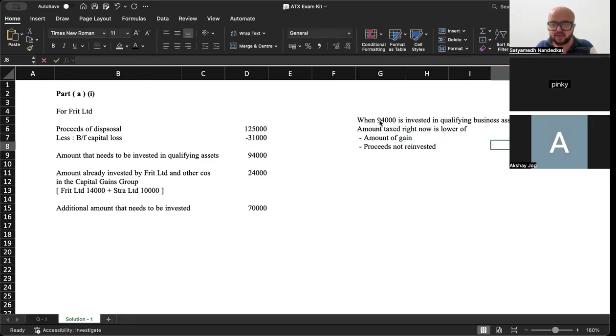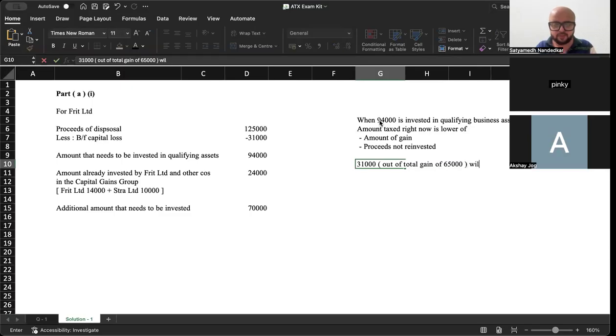Amount of gain is 65,000. Proceeds not reinvested are 1,25,000 minus 94,000. कितना बचेगा? 31,000. So 31,000 out of total gain of 65,000 will be taxed right now.